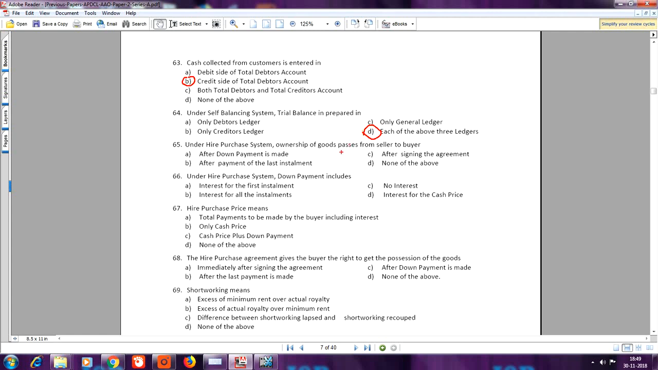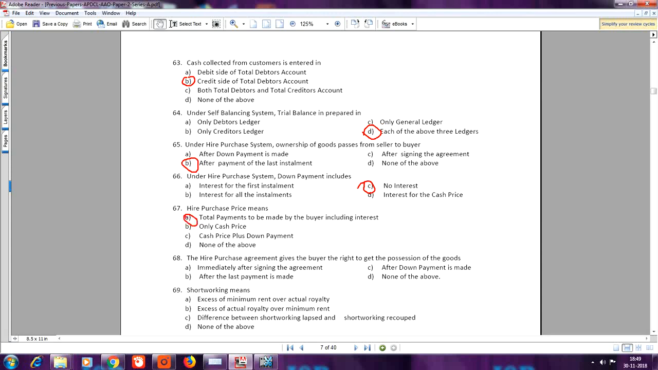Next, question number 65. Under hire purchase system, ownership of goods passes from seller to buyer. Your answer is B, after payment of the last installment. Question number 66. Under hire purchase system, down payment includes. C, no interest. Question number 67. Hire purchase price means. Your answer is A, total payments to be made by the buyer including interest.